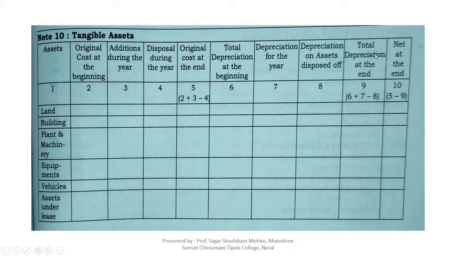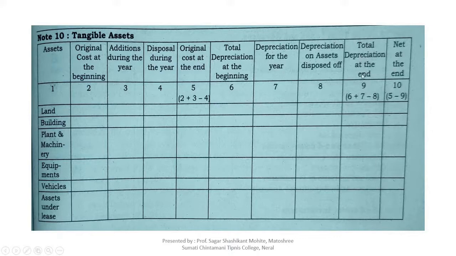Depreciation will be mentioned here. Depreciation at the beginning of the year will be mentioned here. Current year depreciation will be mentioned here. If there is any sale of asset, the total depreciation on that sale of asset we will mention here, that is depreciation on asset disposed of. This is the total depreciation at the end of the year, that means column number 6 plus 7 minus 8 is equal to column number 9.